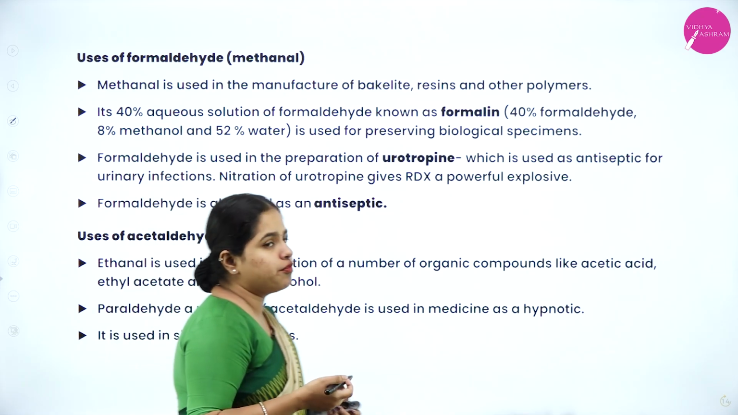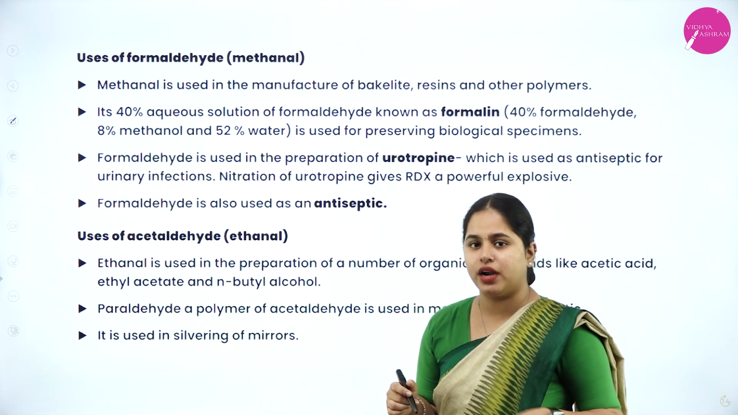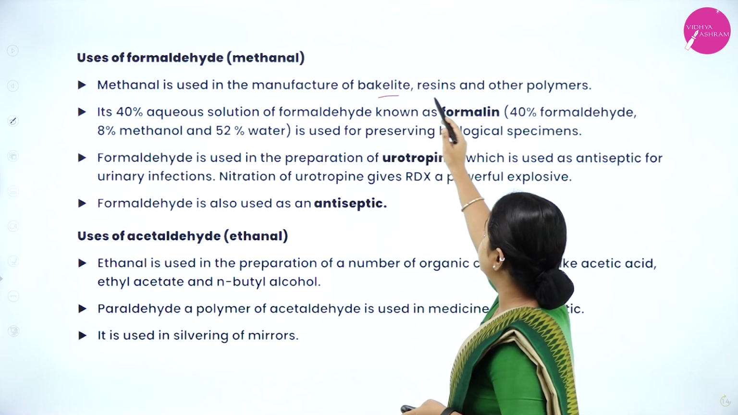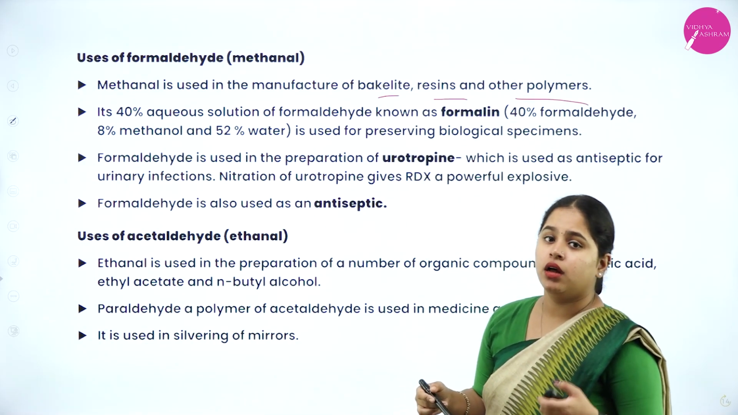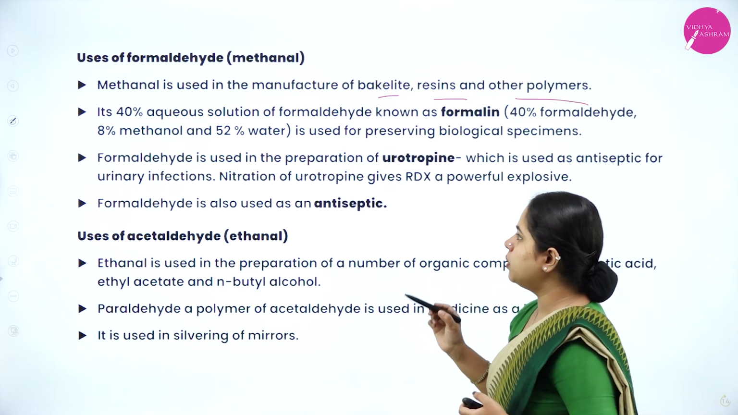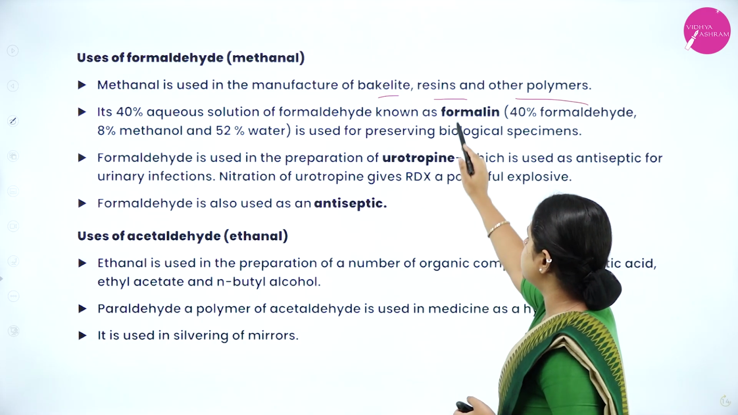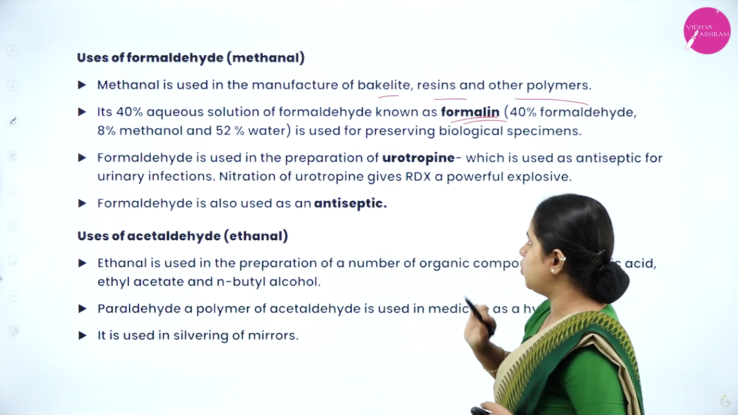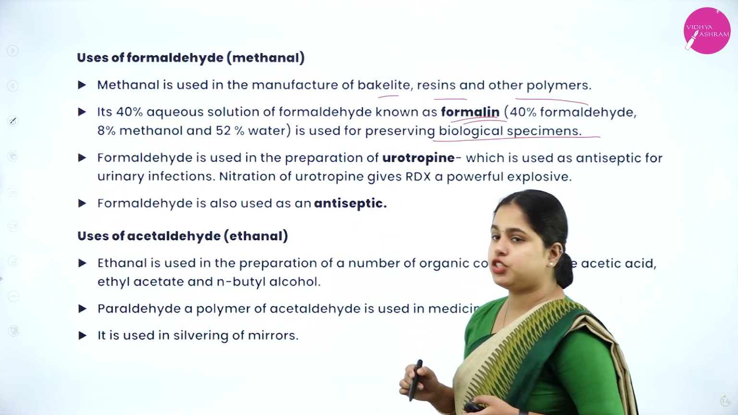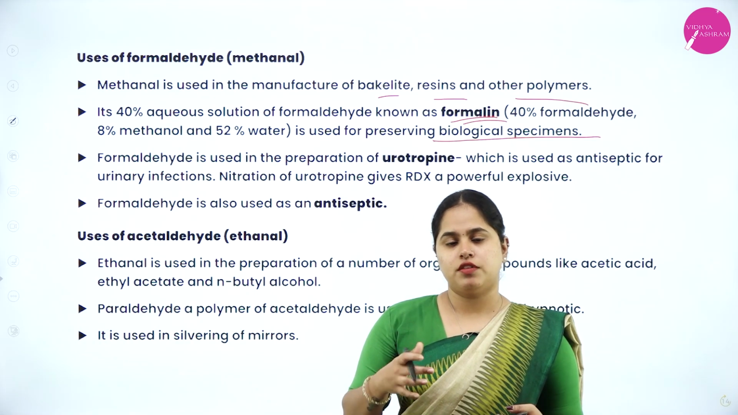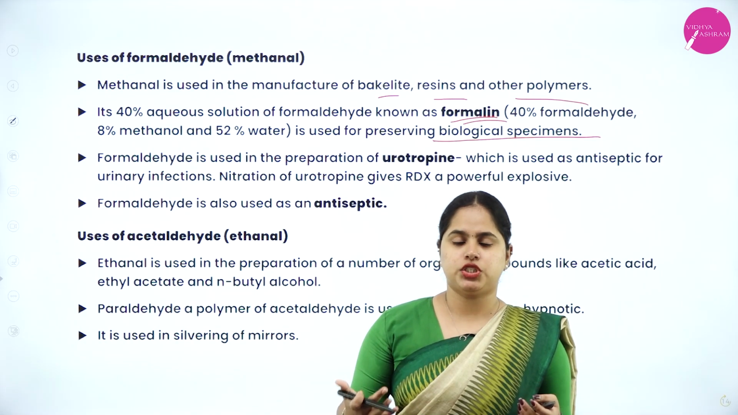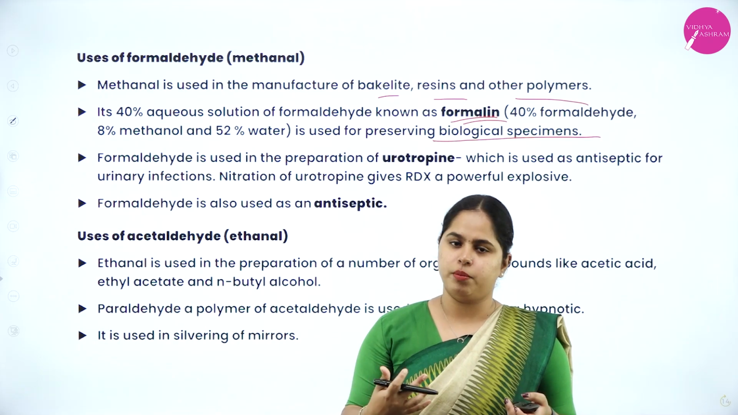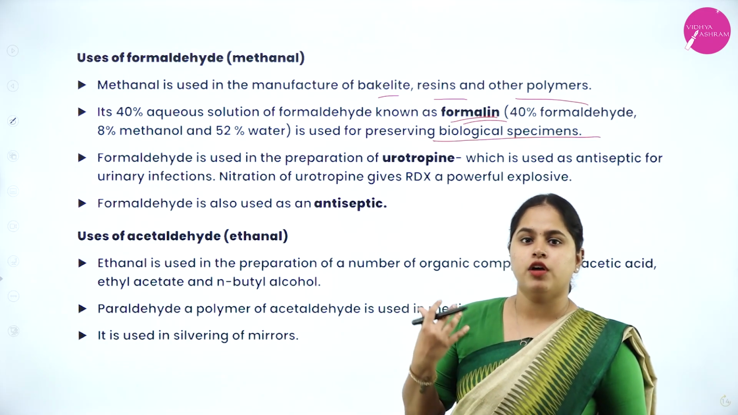Okay, so uses of formaldehyde, let's discuss. That's the first one, methanal, right? Methanal is used in the manufacture of bakelite, resins and other polymers. A 40% aqueous solution of formaldehyde is known as formalin. 40% formaldehyde, 8% methanol and 52% water is used for preserving biological specimens. So in the biology lab also you have seen many containers in which various specimens are preserved. They are preserved in a solution. What is it actually? It is formalin. That is also formed from formaldehyde.